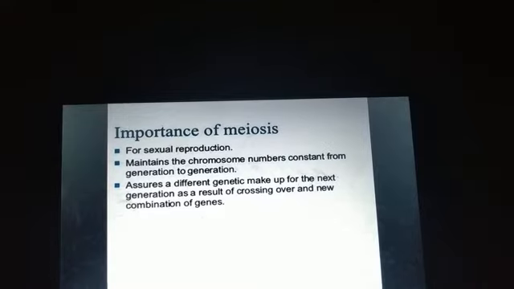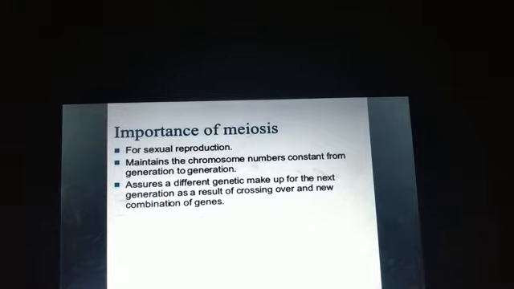Now, during sexual reproduction, or during fertilization, the zygote is formed by fusion of the male gamete and the female gamete. So one set will come from the male gamete and the other set will come from the female gamete, and they will fuse together to form the zygote, which will be 2n, that is diploid.